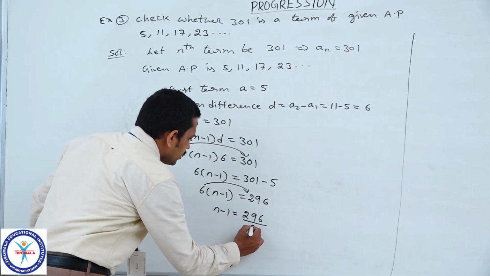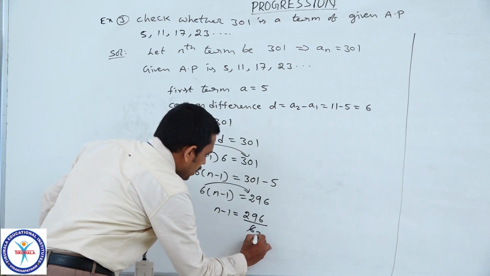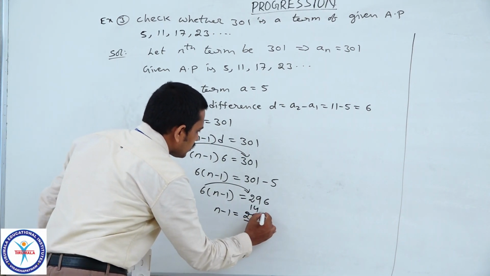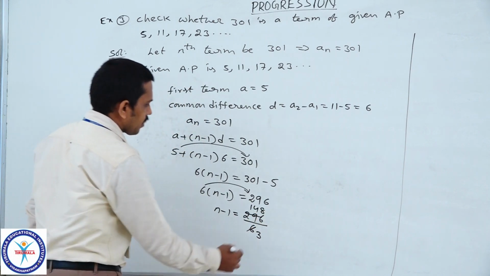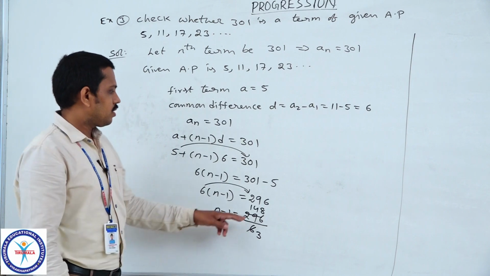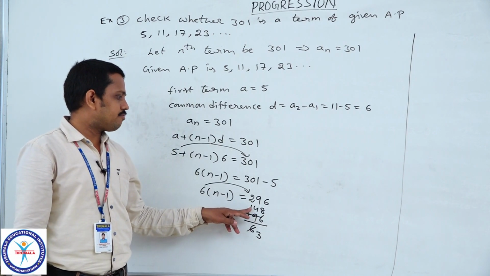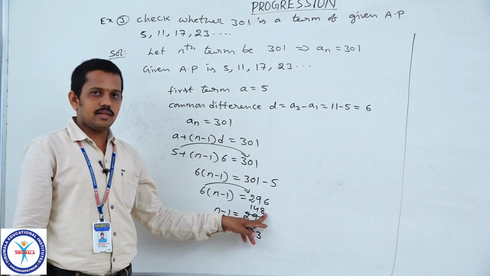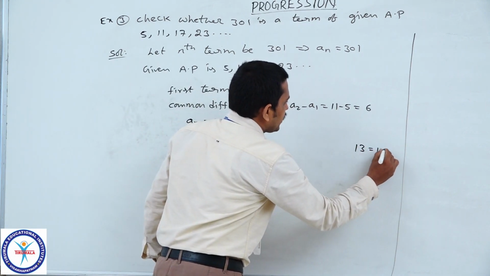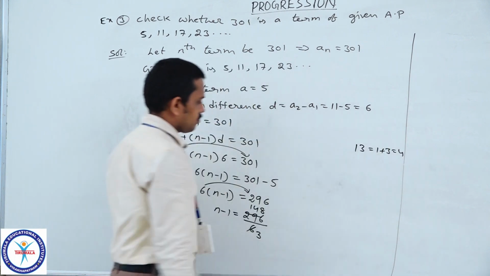Here 2 cancels, 148 by 3. 4 plus 1 is 5, 5 plus 8 is 13. 13 means 1 plus 3 is equal to 4.